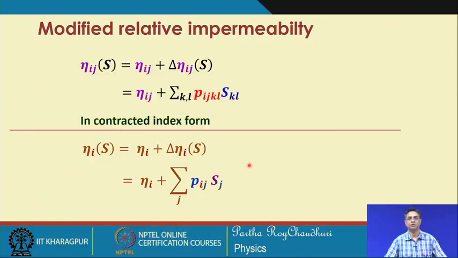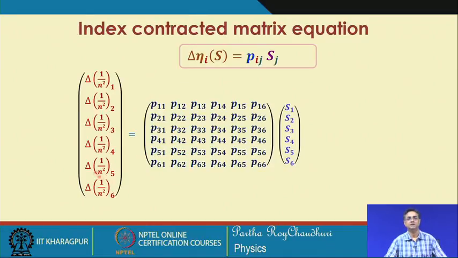In the contracted form, we can write eta_alpha equal to eta_alpha zero plus p_alpha beta S_beta, or ij, whichever notation we would like to use. This is the form that we have seen: you have these diagonal elements here and these are the off diagonal elements, and because they occur twice, there will be a factor of 2 which is adjusted here.